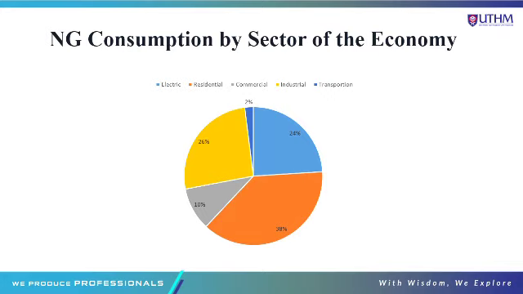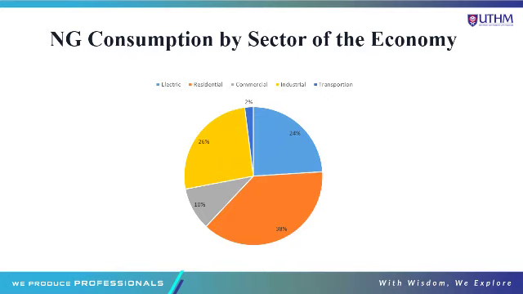So based on this pie chart, this is the natural gas consumption by sector of the economy. Looking at the pie chart, the biggest sector that uses natural gas is residential. So natural gas is in our houses. Daily we use natural gas for cooking, for our daily life usage.